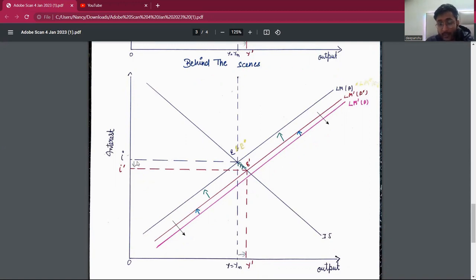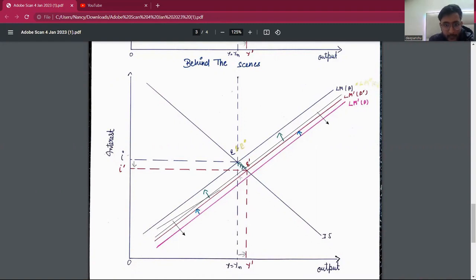But now see what happens if people are allowed to change their expectation. As we have talked earlier, if people change their expectation, it will further lead to an increase in the price in the economy. And as the price in the economy increases, our real money balances will fall, which will lead to a further leftward shift in the LM curve.